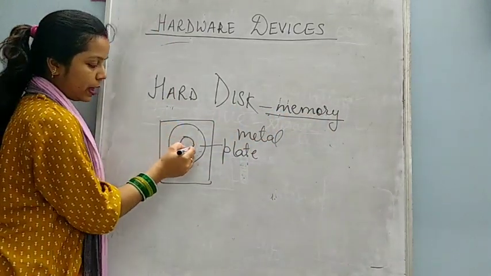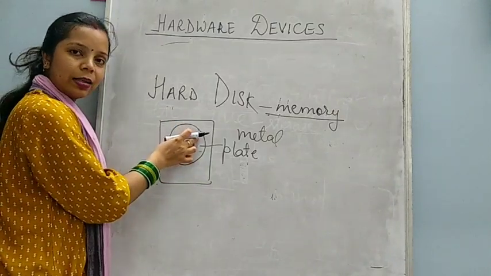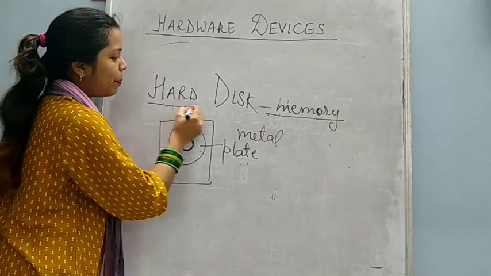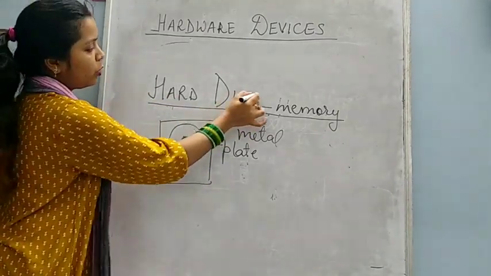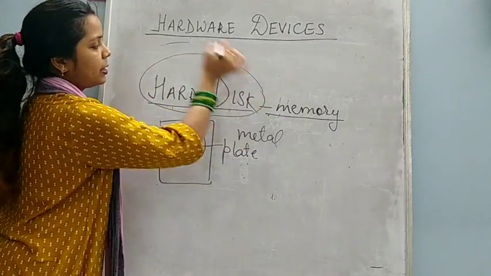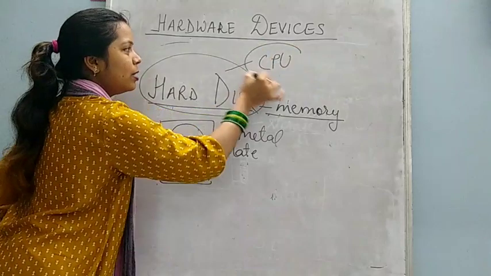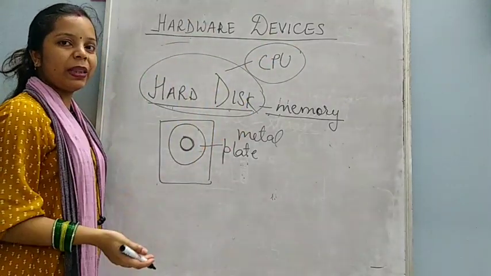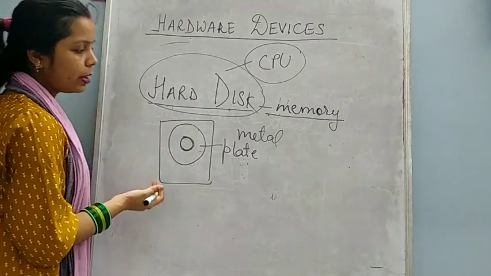So on this metal plate data is stored, and this is the main storage of the computer. In every computer hard disk is present, and where is it present? It is present inside the CPU. If you open the CPU, then you can find one hard disk inside the CPU.